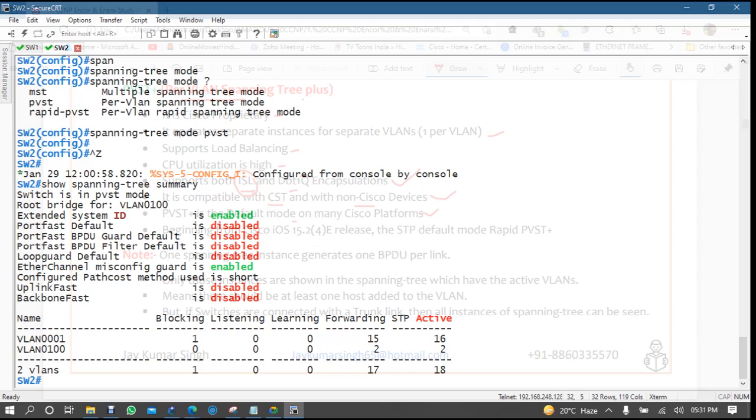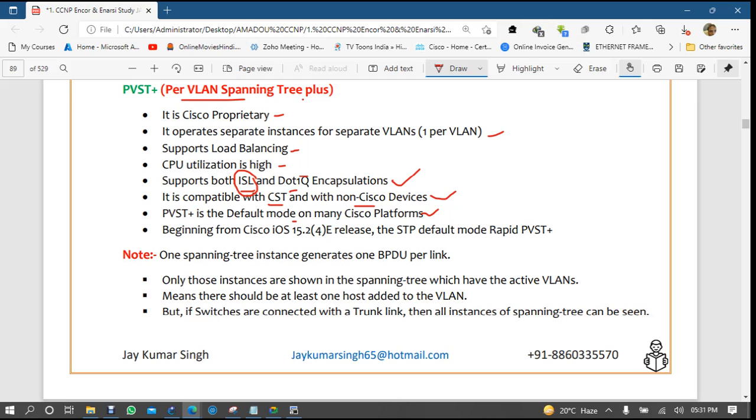In the older switches you will find PVST, but system extended ID is not enabled, so you have to run that command to enable system extended ID. If you will not enable it, it will work like CST. So PVST is the default mode now after 15.2.